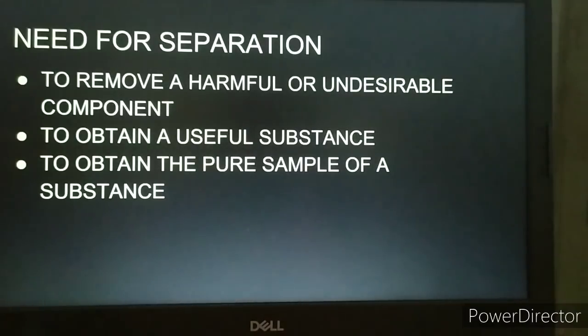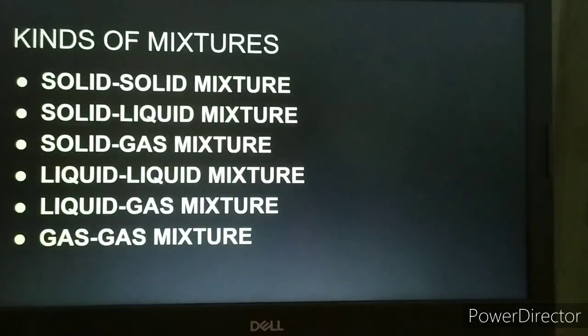Then what is the principle of separation? Before coming to the principle of separation, let's see the different kinds of mixtures. Already you have learnt about heterogeneous and homogeneous mixtures in your previous session. Now we are going to talk about the different kinds of mixtures on the basis of the state of the substance.